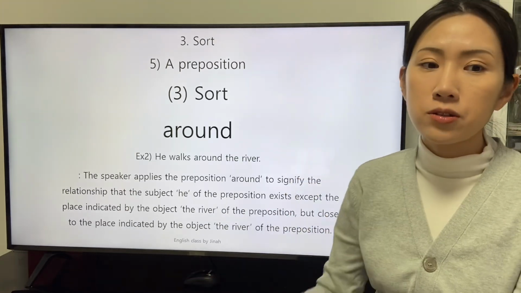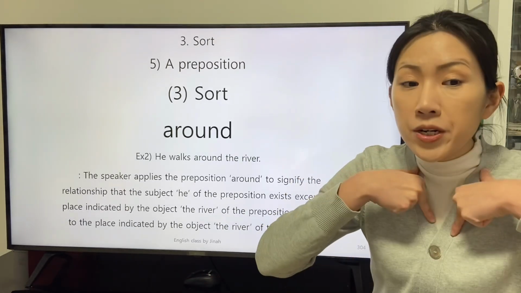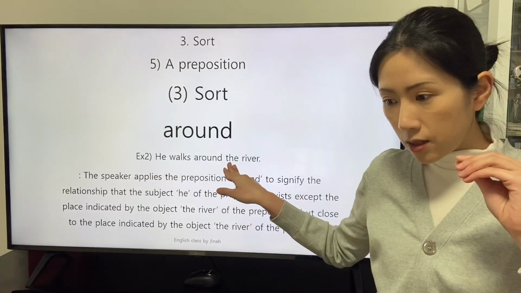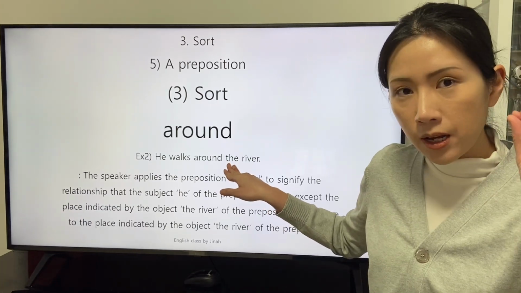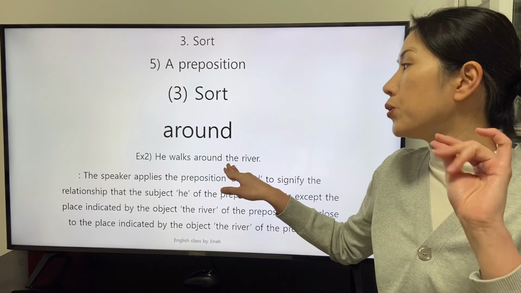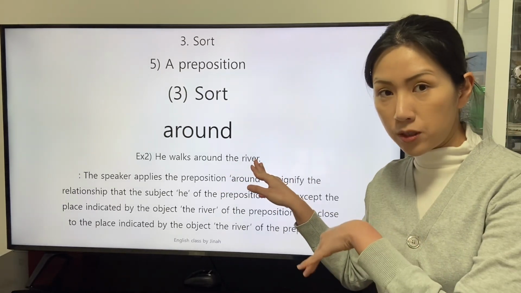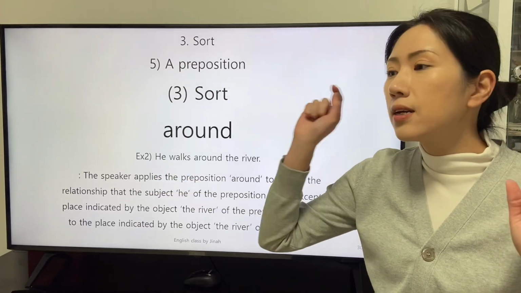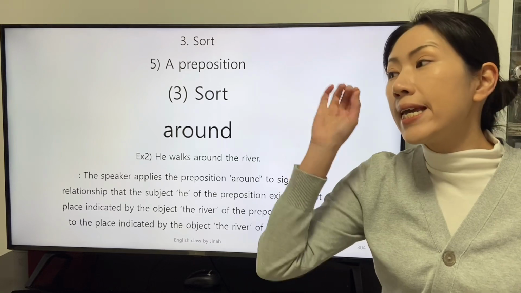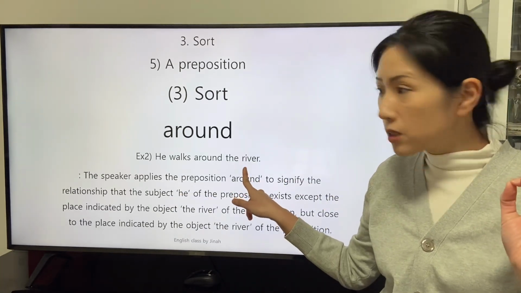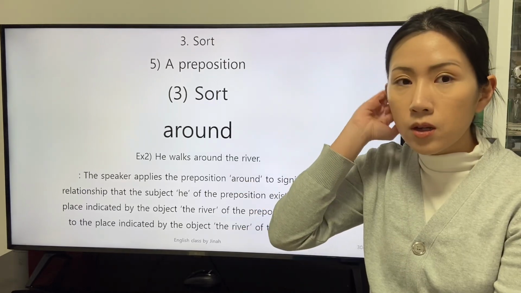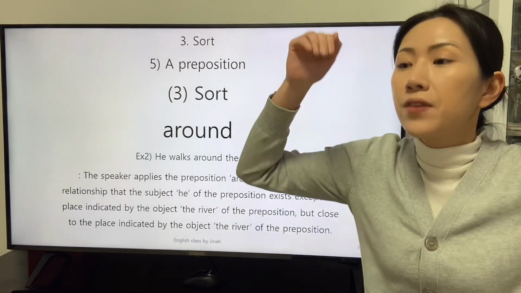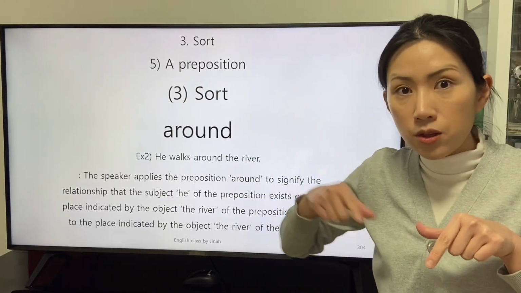There is another clause. He walks around the river. The speaker connotes that the subject of the preposition, he, exists in the range close to the object, the river, of the preposition, but the subject does not exist at the exact object, the river, of the preposition. So we can know that the subject does not dive into the object, the river.